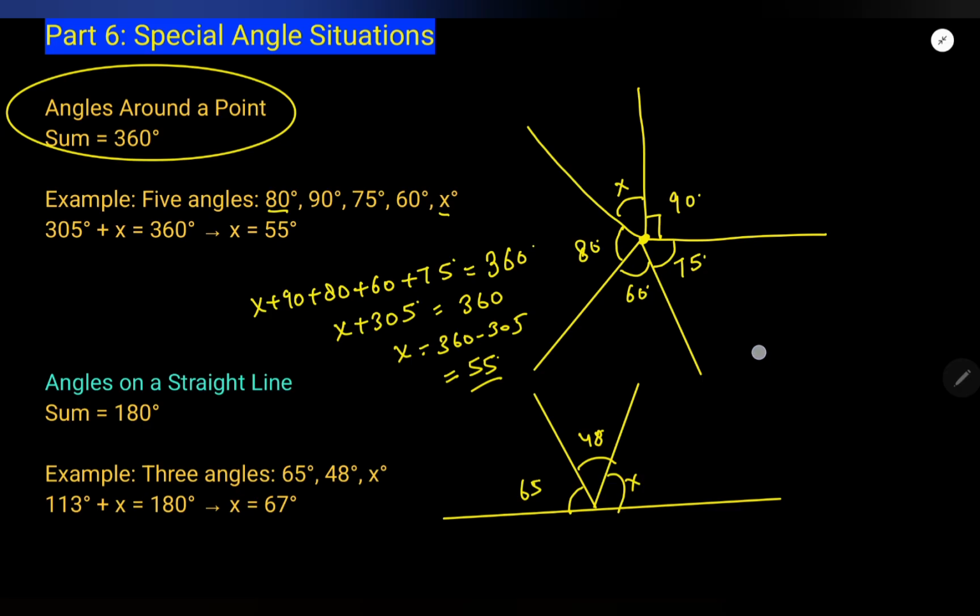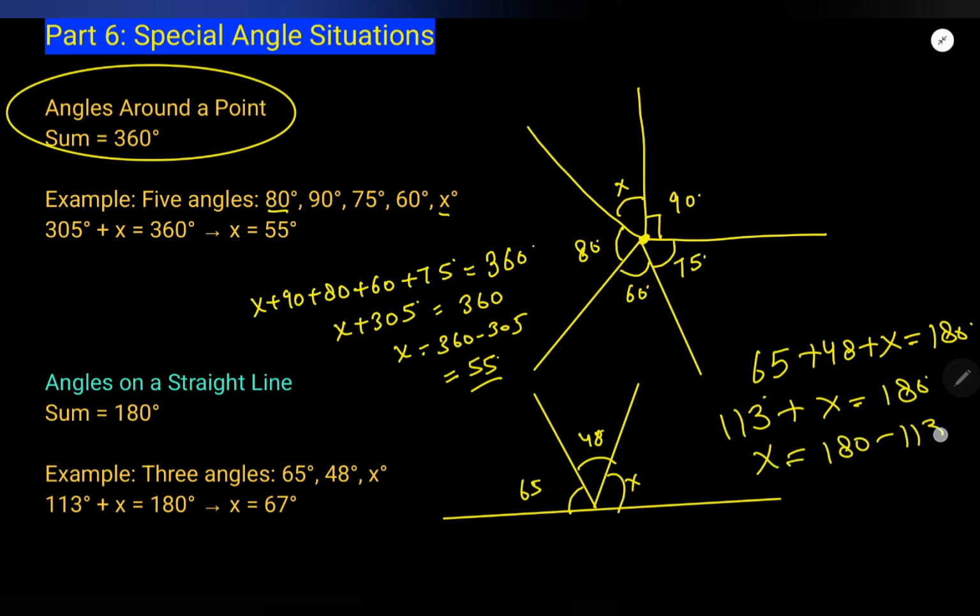So I added all of them. 65 plus 48 plus x is equal to 180 degrees. What is the sum? 113 plus x is equal to 180 degrees, and x will be equal to 180 minus 113, that is 67 degrees. Okay, I hope you are getting it. It's not difficult at all. You just need to practice a little bit.